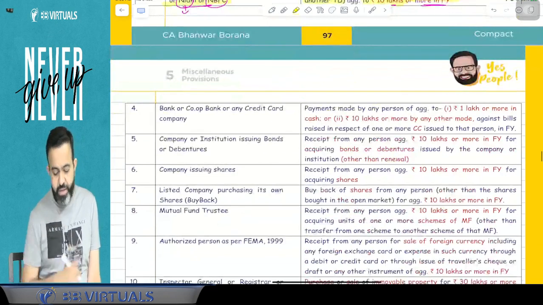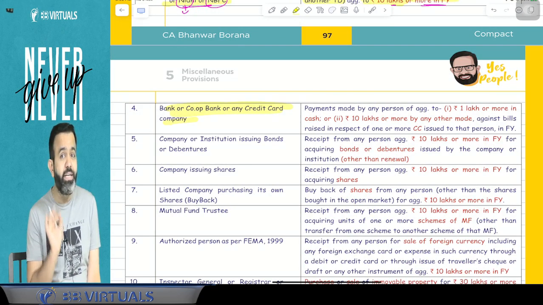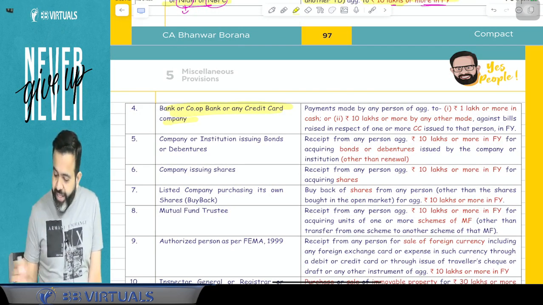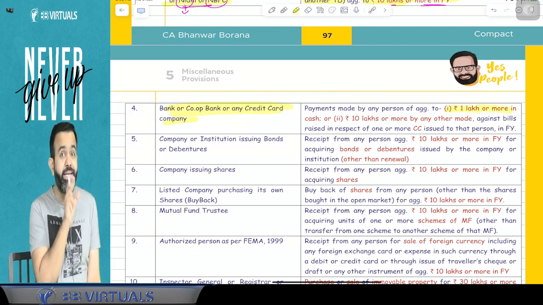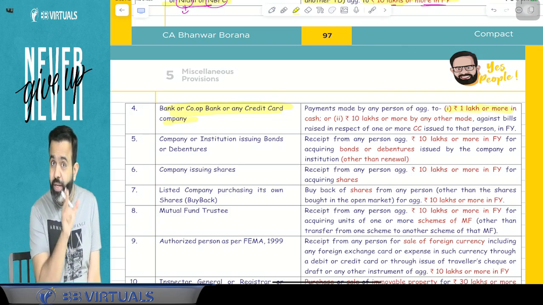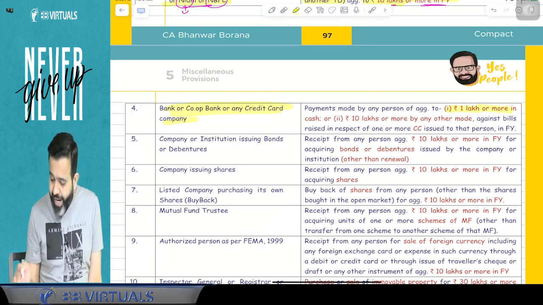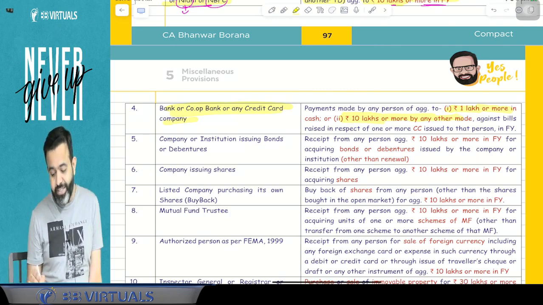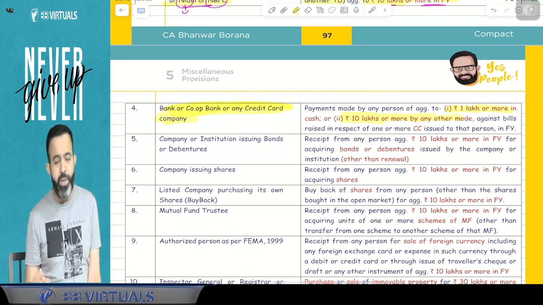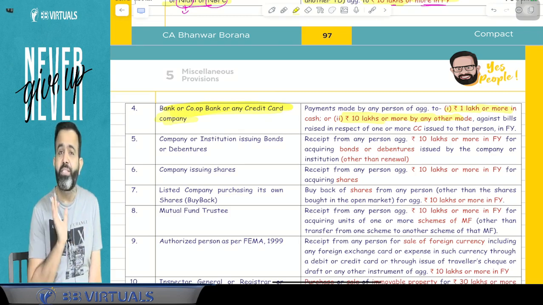Now guys, next part. Bank, cooperative bank or any credit card company: if you paid credit card bills in a year, either 1 lakh rupees or more in cash, or by any mode 10 lakh rupees or more, then that credit card company, bank or cooperative bank will give your detail to the income tax department.